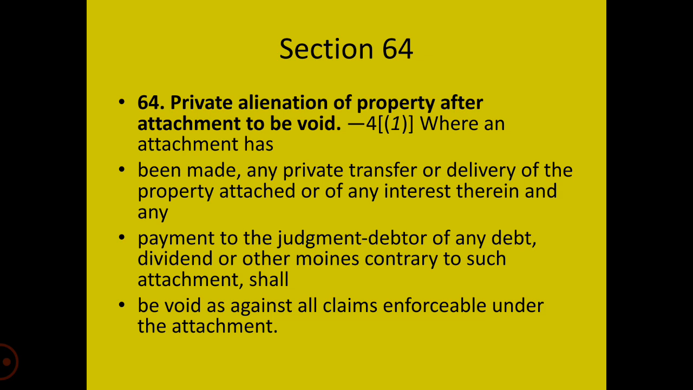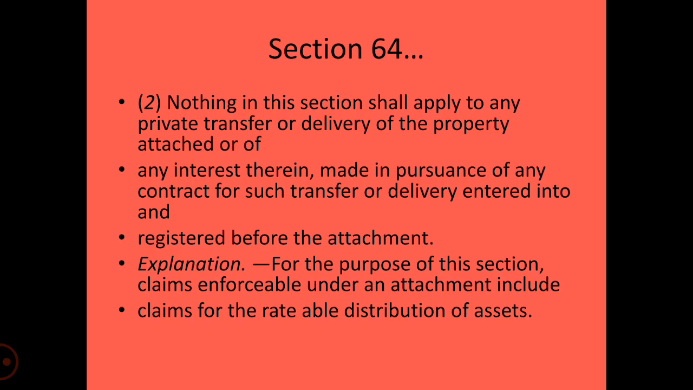It means that when a property has been attached by the court, by the order of the court, by the decree, by judgment, then the judgment debtor cannot sell the property privately to another person. He cannot lend it or give it with the interest or title of the property, with respect to any payment due from the judgment debtor, or any dividend or money contrary to the attachment. When the property is subject to the execution of a court, when it has been mentioned in the decree that it would be executed, then against that property any private alienation is not allowed.